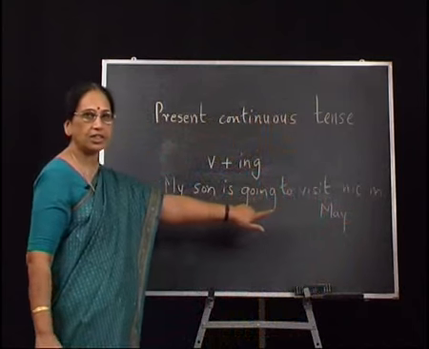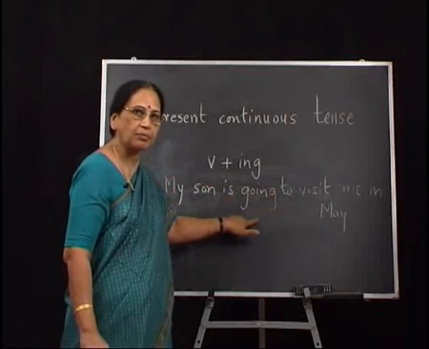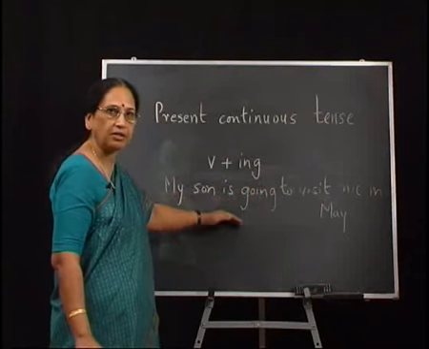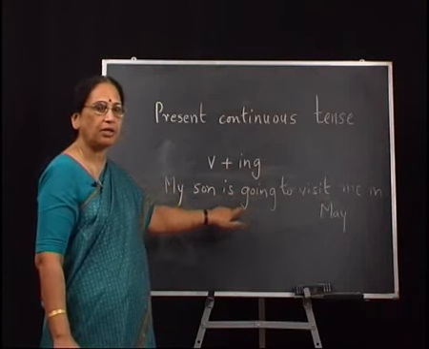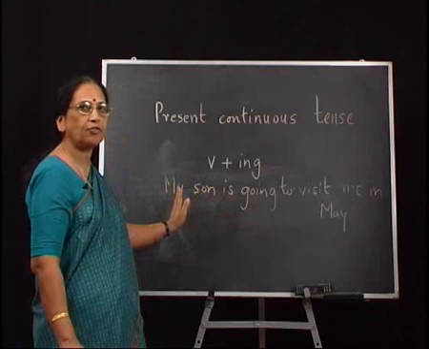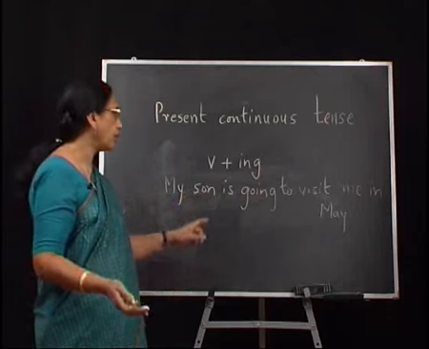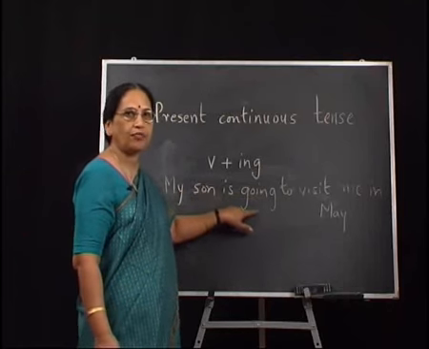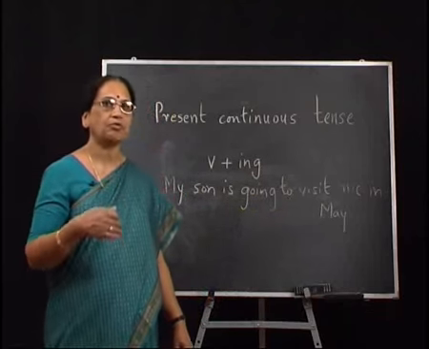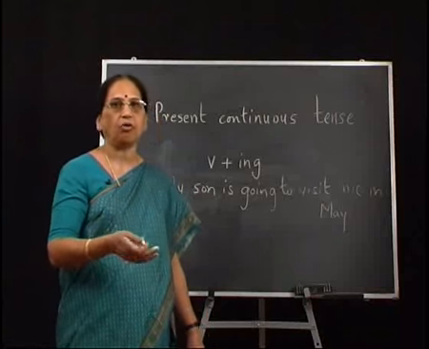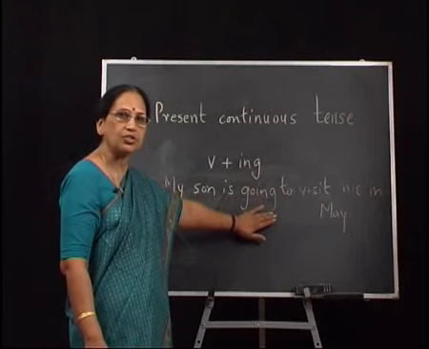The implication is, the suggestion is, the action is going to happen in the future. The reference is to future time. It is not referring to the present time here. Though the use is of the ing form, the reference is to the future. We must remember that we need to read such sentences very carefully to see what is being intended, the meaning that is being conveyed by the sentence. In the going to form of the verbs, we always refer to future actions which are likely to happen, which we intend to make happen, or which are going to take place later. This is one of the forms in which the ing verb is used.